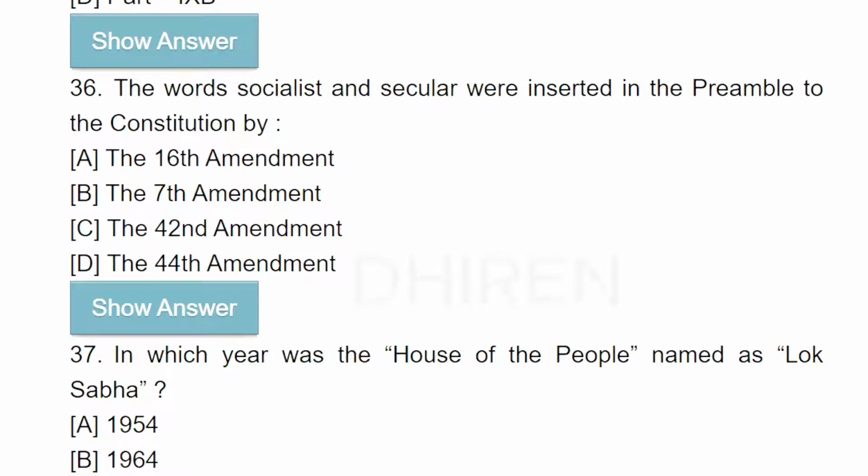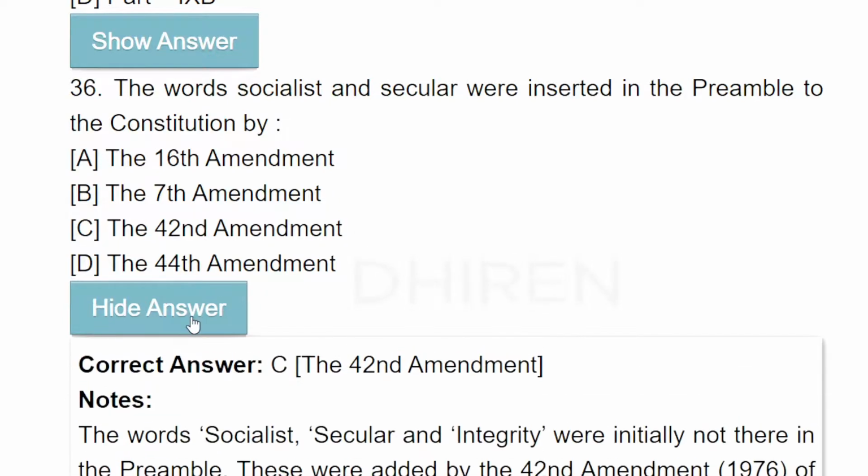Next, the words socialist and secular were inserted in the preamble to the Constitution by the 42nd Amendment Act. The words socialist, secular and integrity were initially not there in the preamble.